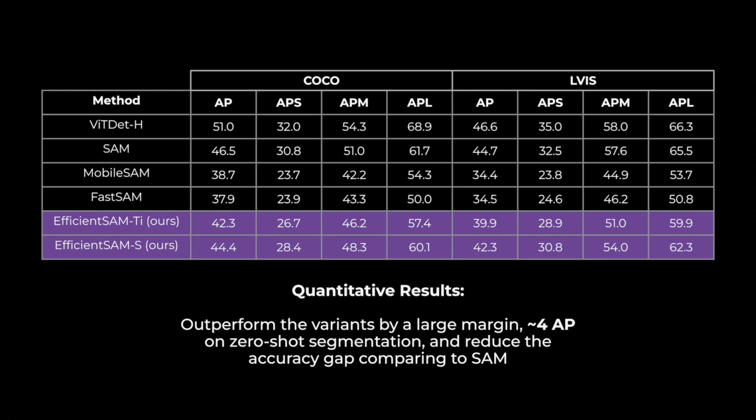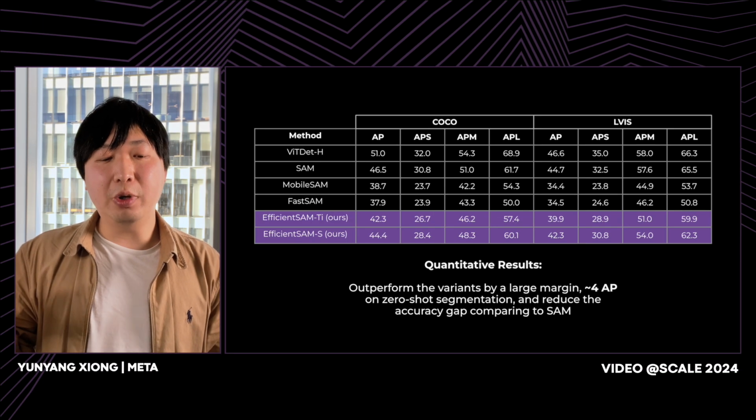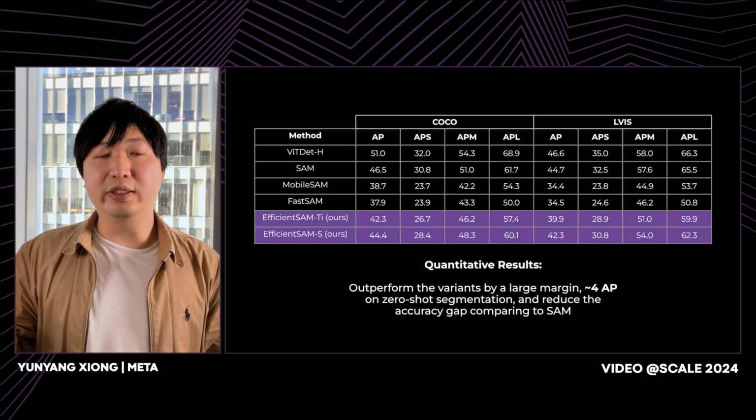We can see that EfficientSAM Small obtains more than 6.5 AP on the COCO dataset and 7.8 AP on LVIS over FastSAM. Note that our EfficientSAM is much more lightweight than FastSAM. For example, EfficientSAM Tiny only has 9.8 million parameters, but FastSAM has 68 million parameters. It's almost 7 times larger. And these results demonstrate the extraordinary benefits of EfficientSAM for efficient instance segmentation.